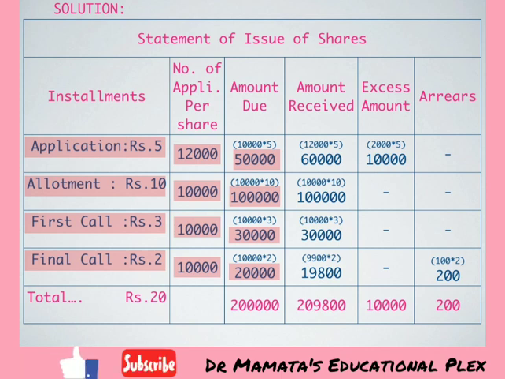Now we have to calculate what amount is actually received. On application we have received 60,000 rupees because we have received 12,000 applications, and 12,000 into 5 becomes 60,000 rupees. On allotment we have received the full amount, as given in our problem. Likewise on first call, amount due was 30,000 and amount received was also 30,000.